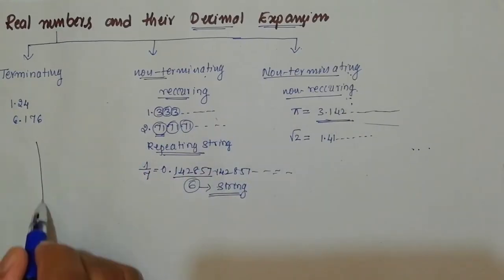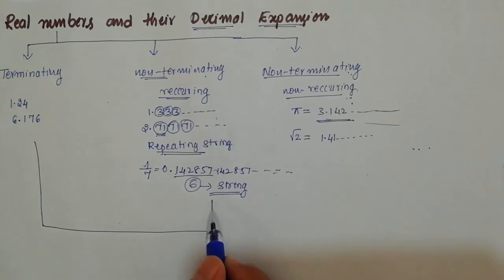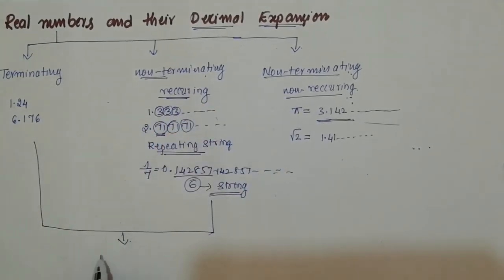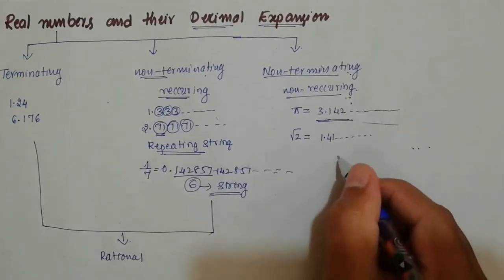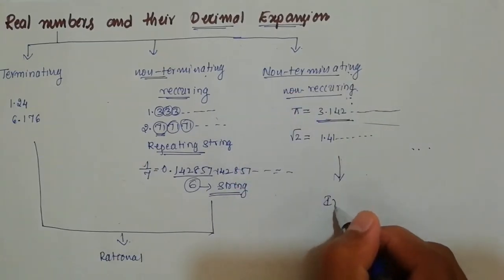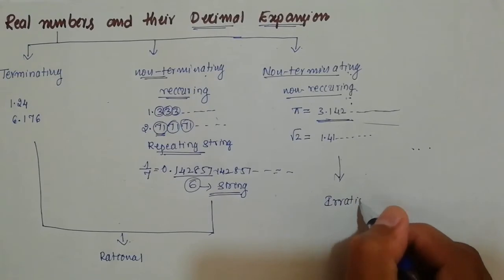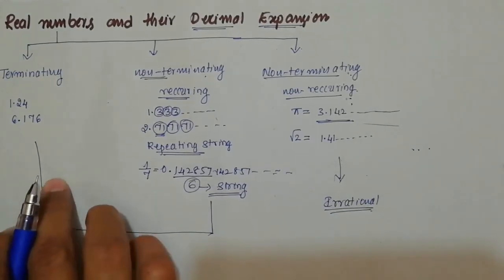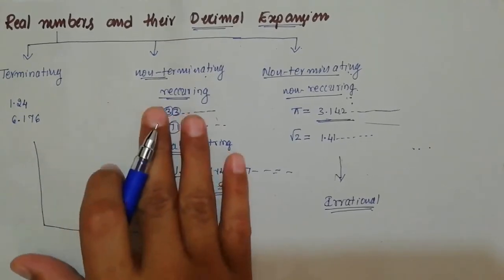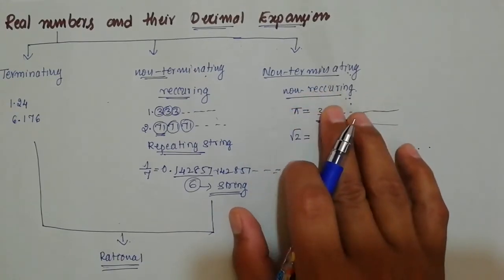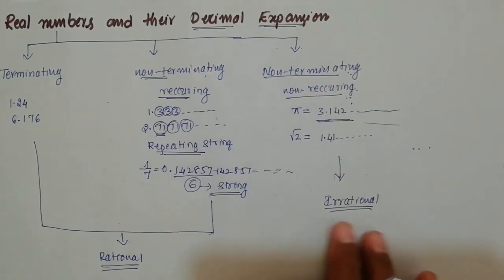If the decimal expansion of a number is of this type, either terminating or non-terminating recurring, this number is called as what? Rational. Okay, rational number. And if a number has a decimal expansion which is non-terminating non-recurring, it is called as what? Irrational number. I told you this in the class itself. So terminating or non-terminating recurring means it is a rational number. If it is having non-terminating non-recurring decimal expansion, then it is an irrational number.